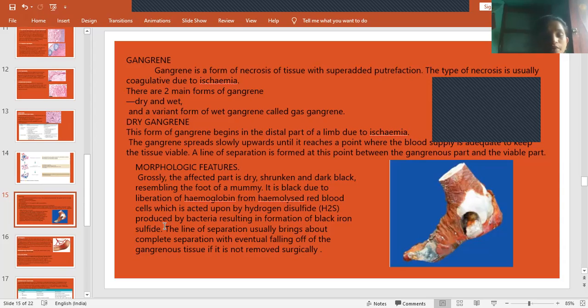The line of separation usually brings about the complete separation. So this line of separation clearly shows till which part is unaffected. So we can surgically remove the part till there.